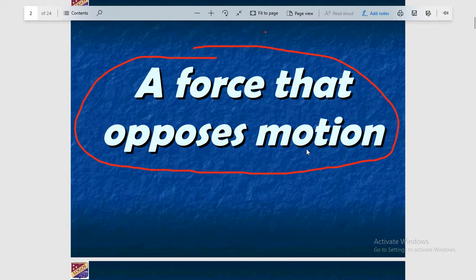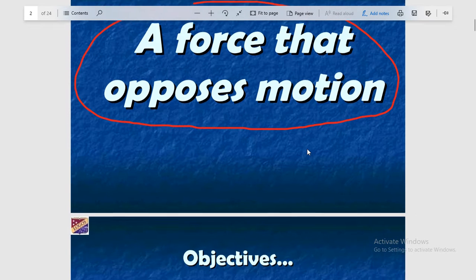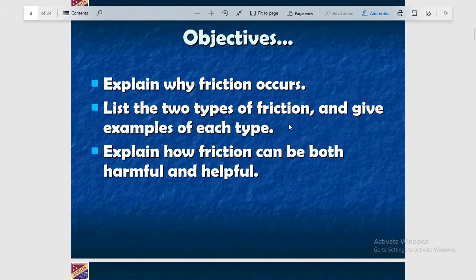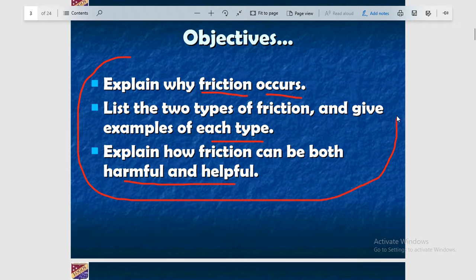Before starting this topic, let us see the objectives of this session. The first one is we will explain why friction occurs. Then we will list two types of friction and give examples of each type, and after that we will explain how friction can be both harmful and helpful. I am sure that after completion of this session we will fulfill these objectives. So let us start with the topic.